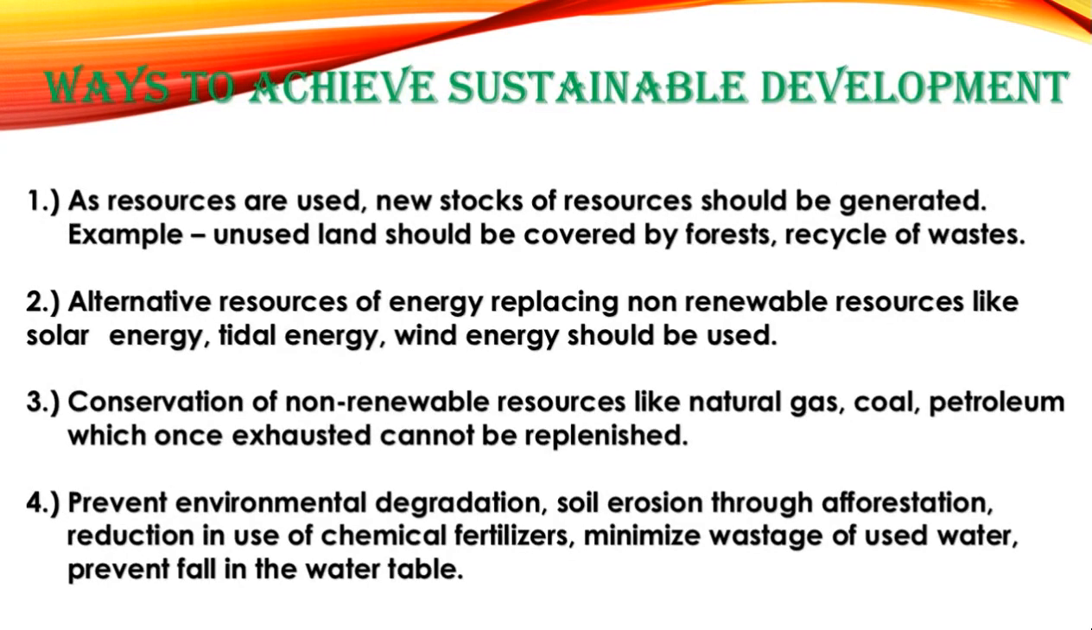Next, we have to study what are the different ways to achieve sustainable development. So students, the first way to achieve that is that new stocks of resources should be generated as the resources are being used. For example, the unused land that we have can be covered by forests. Number 2, alternative resources of energy like wind energy and solar energy should be used, and they should replace the non-renewable resources. Number 3, the non-renewable resources like coal and petroleum should be conserved. Number 4, environmental degradation should be prevented.